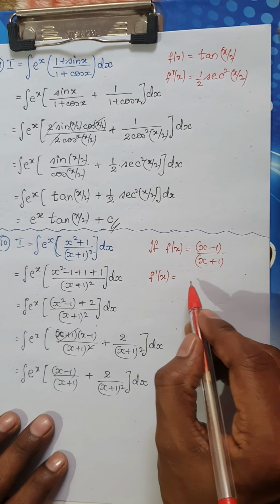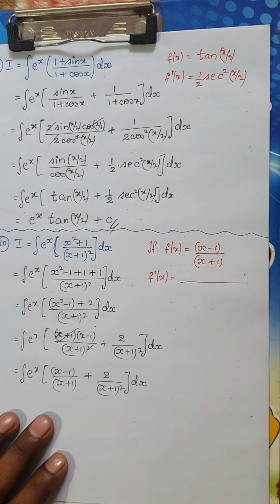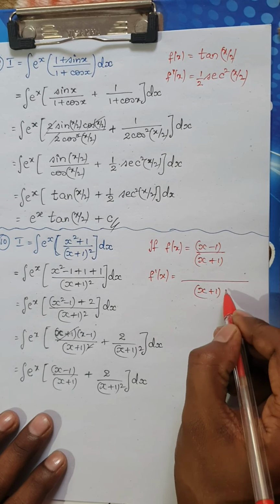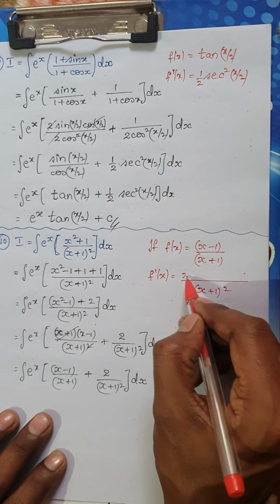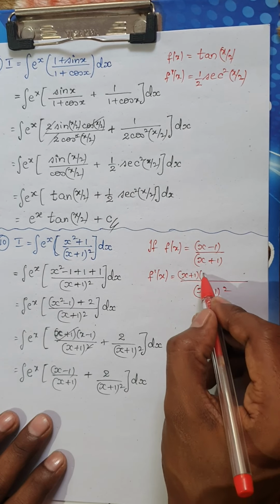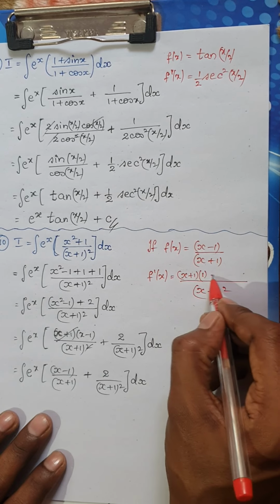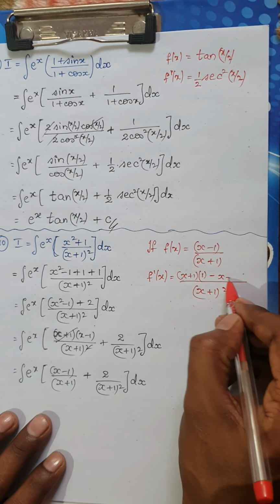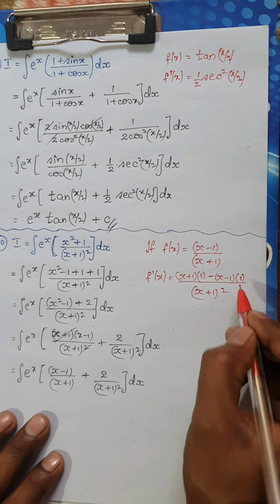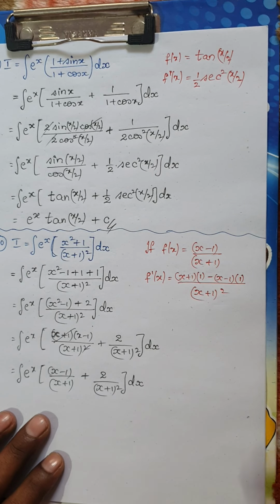Remember, you have to use the u by v rule. So we know denominator square into, the process would be keep the denominator as it is and the derivative of x minus 1 would be 1, minus, now keep the numerator as it is, which is x minus 1, into the derivative of x plus 1 which is 1. And see what happens.